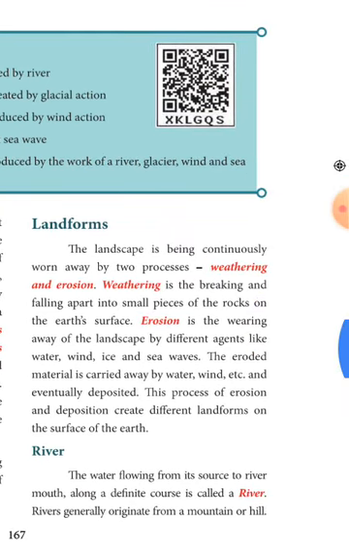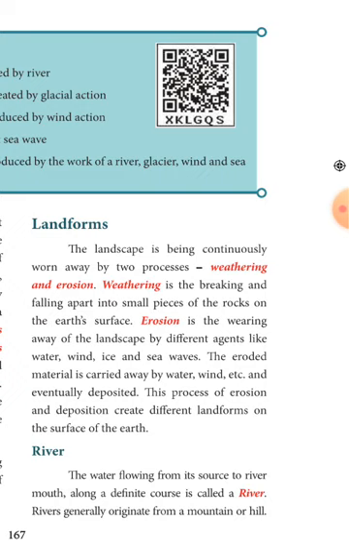Now we are going to know about the landforms which are created by river, glacial action and also wind action, and also about the sea wave. Now we are going to see that. Landforms are created by two processes: one is weathering and the other one is erosion.